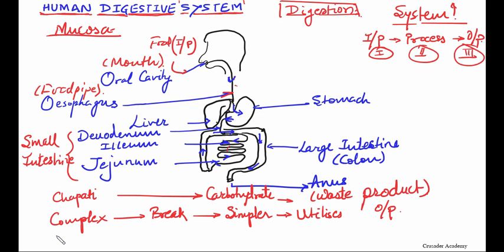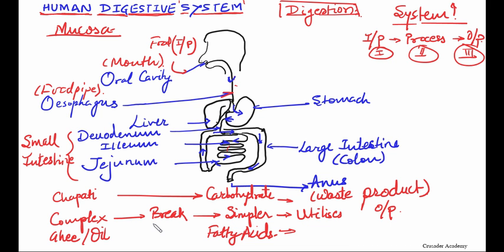If you are providing ghee or oil, which is a complex form, the body doesn't understand this thing. It breaks it down and makes it into a simpler form, and then it is utilized. It is broken into fatty acids. Now let me tell you, these are the blocks which make carbohydrates. Fatty acids make ghee and oil, and proteins are made up of peptides or other things.